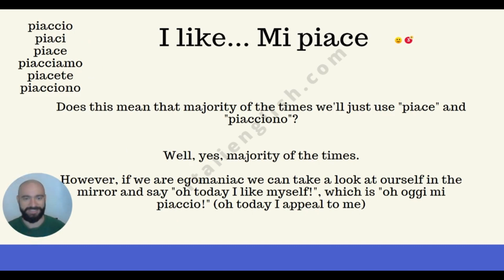It was just a silly example to make you understand why we use piace when it comes to I like something, or mi piacciono when that something is plural, because that something either appeals or those things appeal to me. Why is that? It has to do with the Latin origin, the grammar of the Latin language. It is what it is, unfortunately.